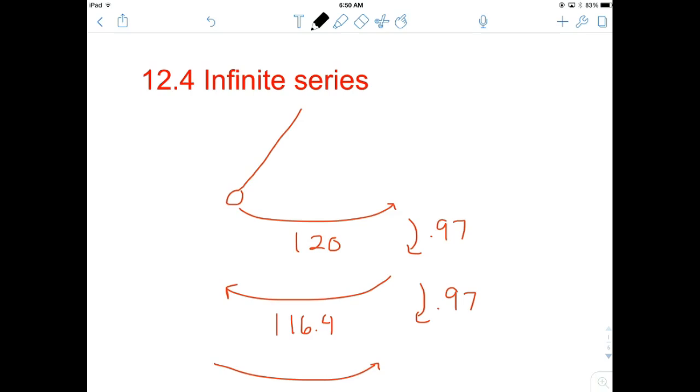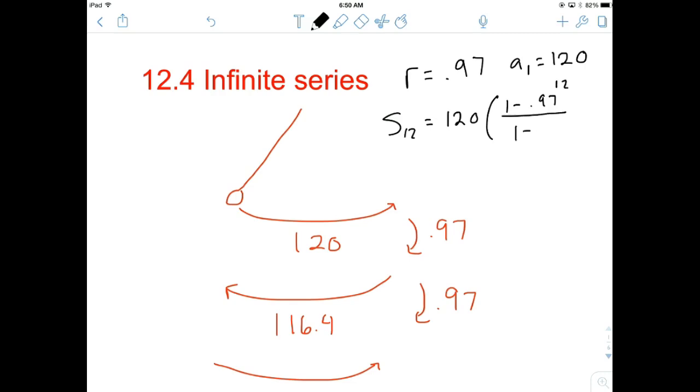We have an R value of 0.97, and we have an A sub 1 of 120. And I believe on the last question it asked you for the first 12 swings or the first 14, I don't remember. But we could sum up the first 12. A sub 1 is 120. You would take 1 minus 0.97 to the 12th, all over 1 minus 0.97.